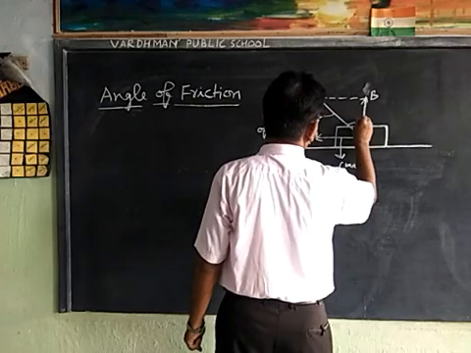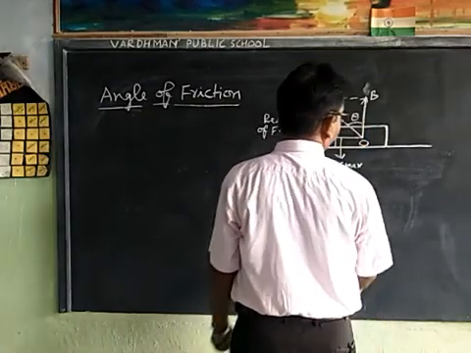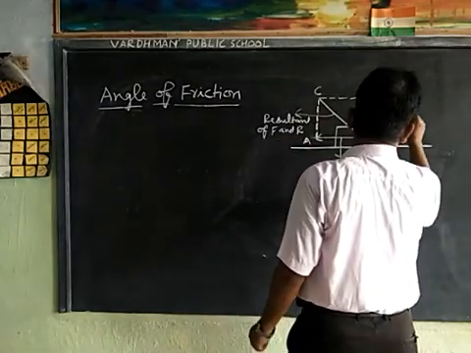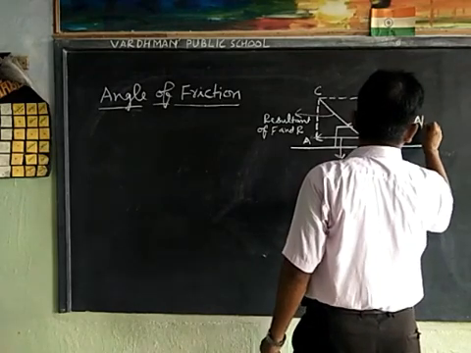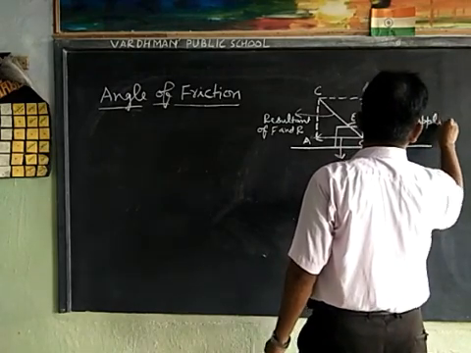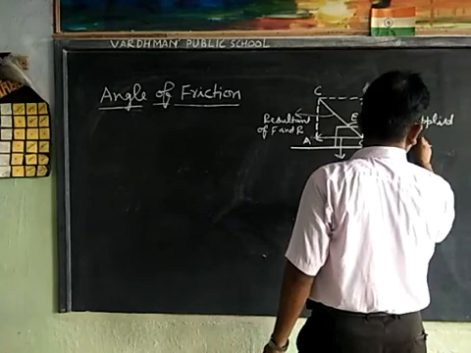Suppose this is angle theta. Now this is applied force.